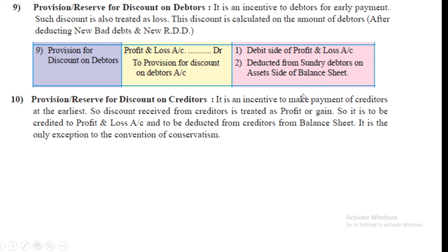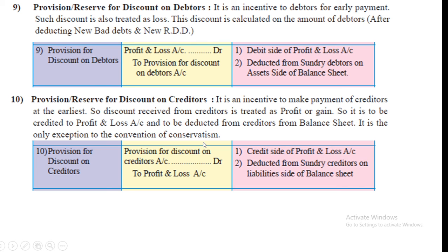Now reserve and provision for discount on creditors. It is an incentive to make payment to creditors at the earliest. So discount received from creditors is treated as profit or gain. So it is to be credited to profit and loss account and to be deducted from creditors in balance sheet. It is the only exception to the convention of conservatism. See effect. Credit side of profit and loss account and deducted from sundry creditors on liability side of balance sheet.